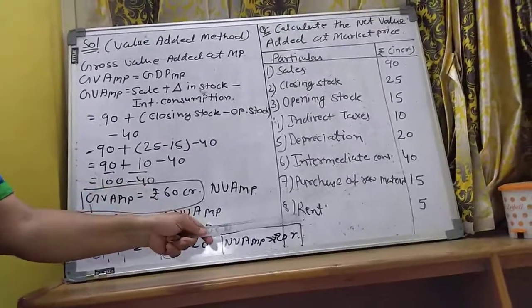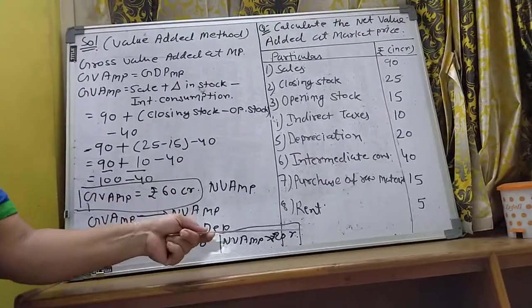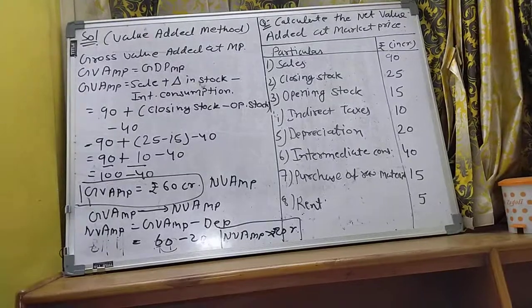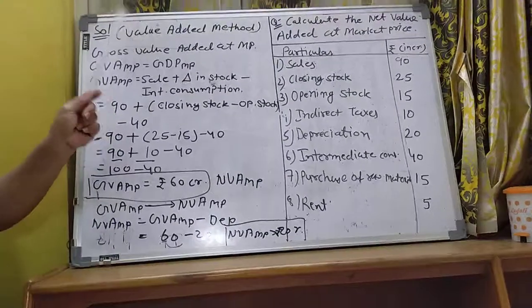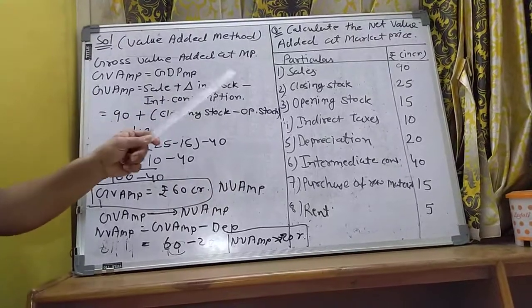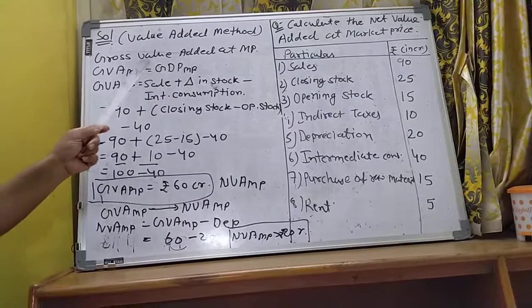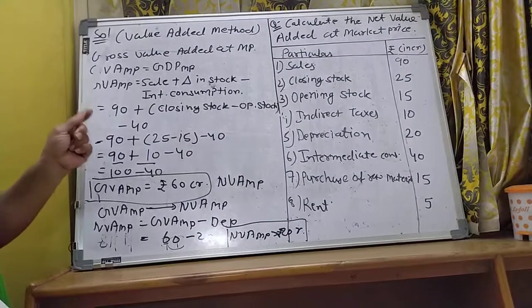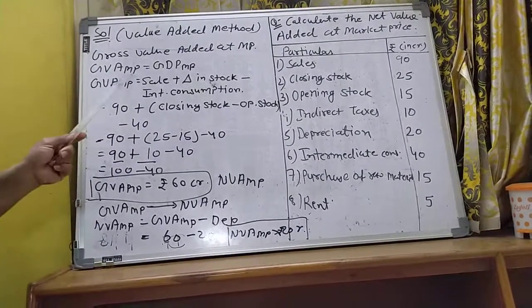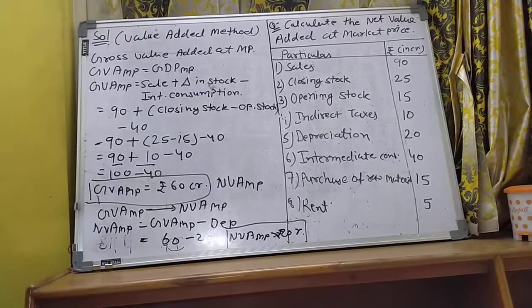Rent is used in national income in the income method, and this is the value added method. So in the value added method we just find out the gross value added at market price.